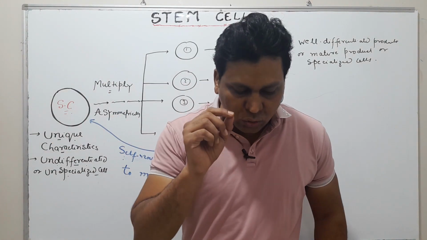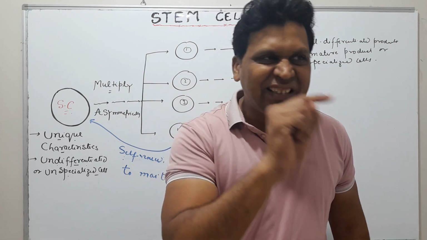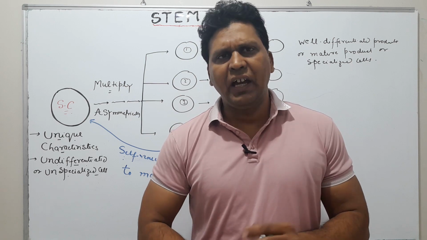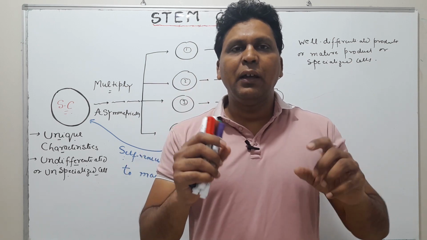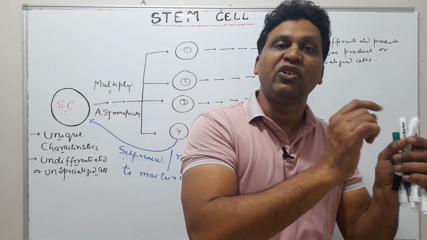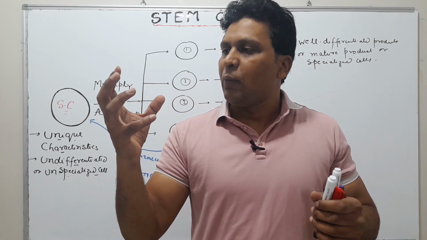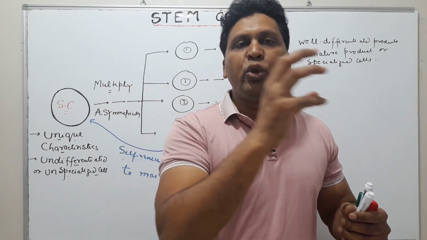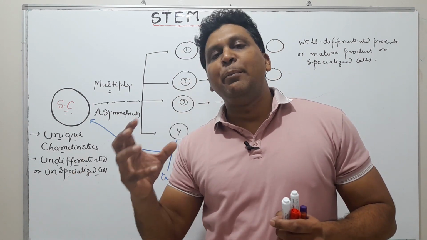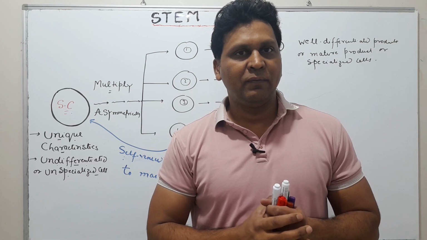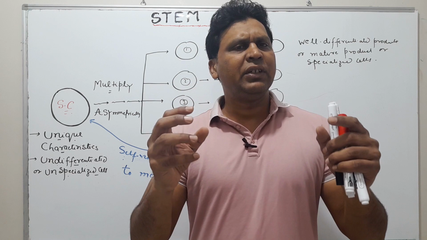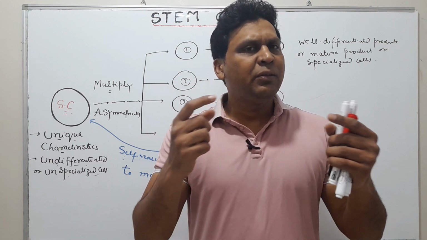Actually, to say that this cell is a stem cell, there are two conditions, only two conditions: when stem cell multiplies asymmetrically, some group of the cell goes to produce well differentiated product and another group of the cell will maintain its own population. In a very easy language, stem cell multiplies asymmetrically.